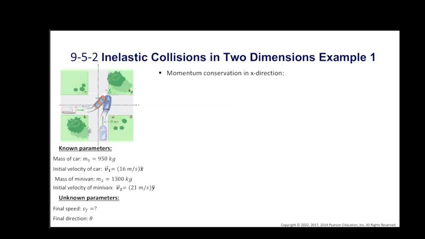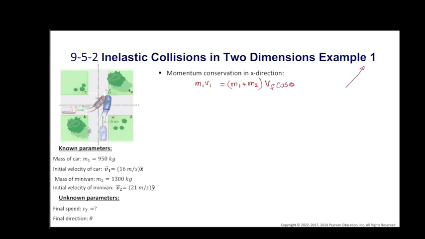Momentum conservation in the x direction: the car is moving in the x direction, therefore it is m1 v1, but car 2 is moving in the y direction, therefore it doesn't have any x component. After the collision they stick together, therefore the combined mass is m1 plus m2, and they are moving at an angle theta with respect to the x-axis, therefore it is Vf cos theta.